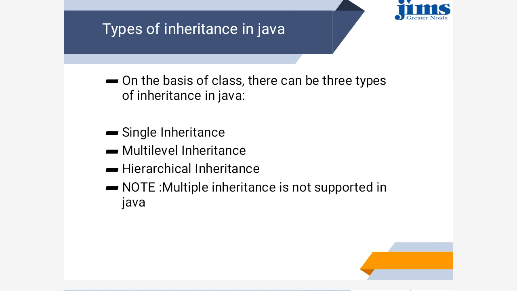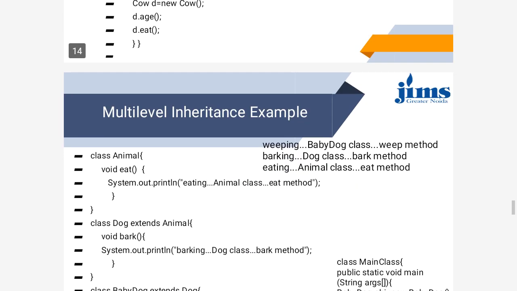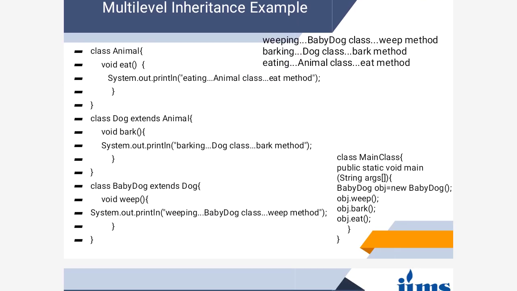In hierarchical inheritance, what happens? There is a hierarchy. It means if we use the code of Animal, and Animal is inherited in the Dog class, similarly Cat is inheriting the parent class, that is the Animal class. So there are two classes and both the classes are inheriting the Animal class. So this kind of inheritance is known as hierarchical inheritance.